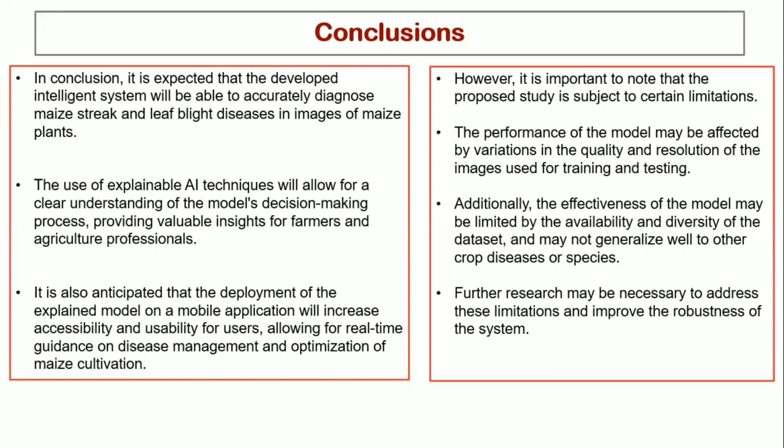However, it is important to note that the proposed study is subject to certain limitations. The performance of the model may be affected by the variations in the quality and resolution of the images used for training and testing. Then, the effectiveness of the model may be limited by the availability and diversity of the dataset and may not generalize well to other crop diseases or species. Further research may be necessary to address these limitations and improve the robustness of the system.